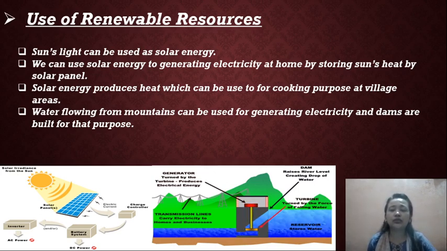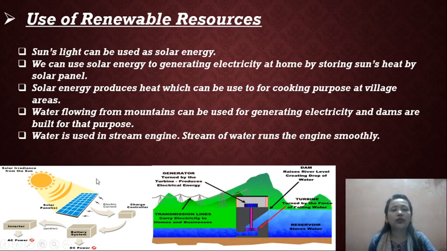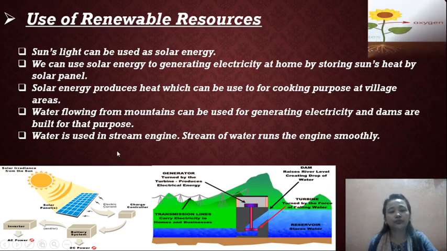What they used to do, they used to check the flow of water. Because of that flow of water, that speed of water only, they used to produce the electricity by the dam. The water is used in the steam engine. The stream of water runs to the engine smoothly.